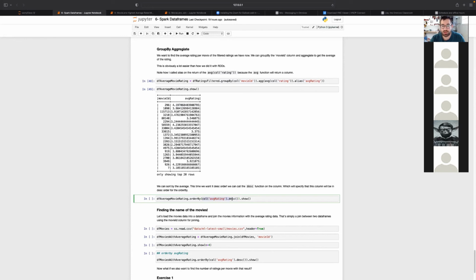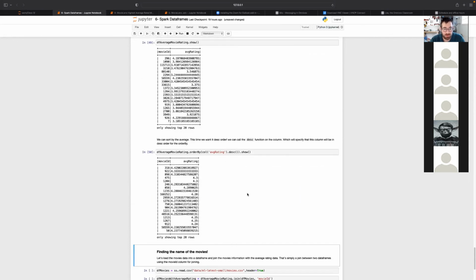And this whole thing is going to return a new column, which is the descending of this average rating. It's just a memory of the process that we want to do. It's not actually doing anything. It's just going to be passed to the order by, and the order by is going to read this information and it will know what to do. So now if we do this, we'll get the movies based on the movie ID and the average rating sorted from the highest to lowest.